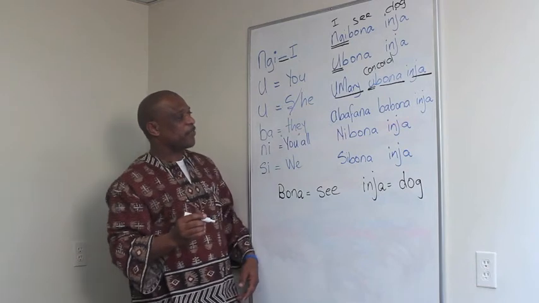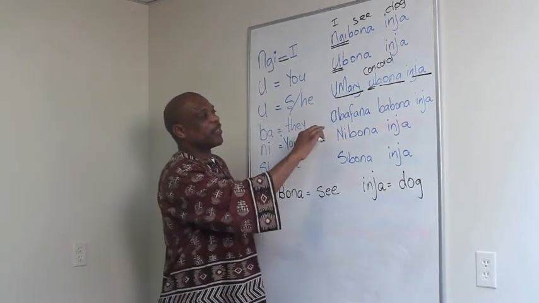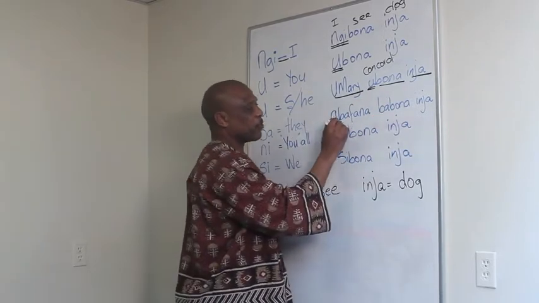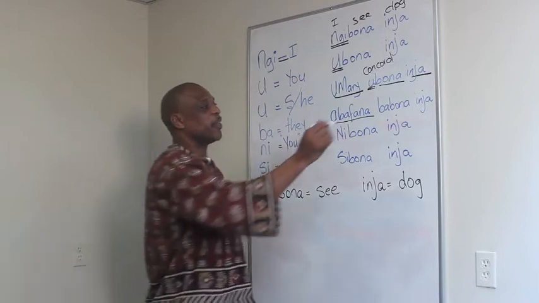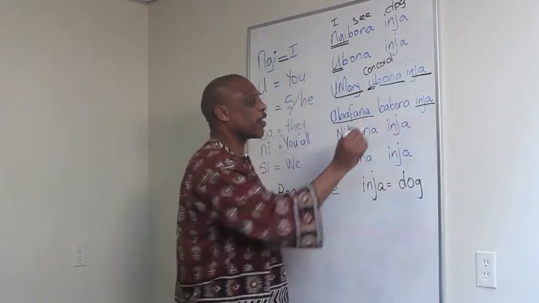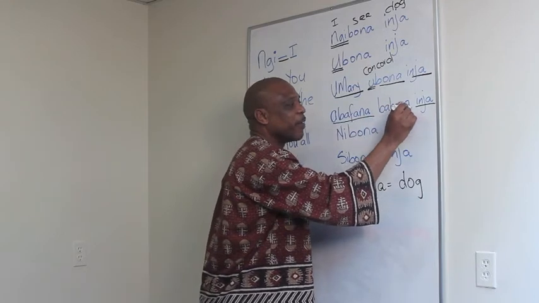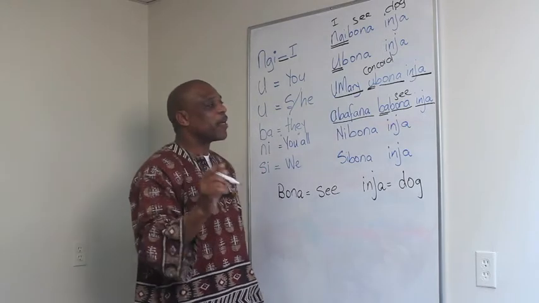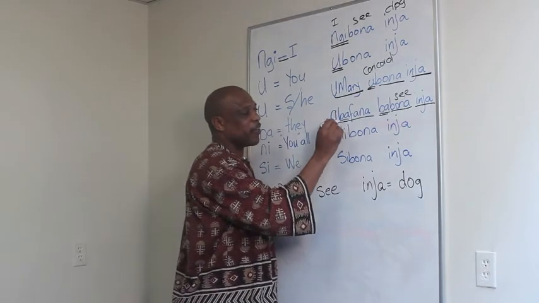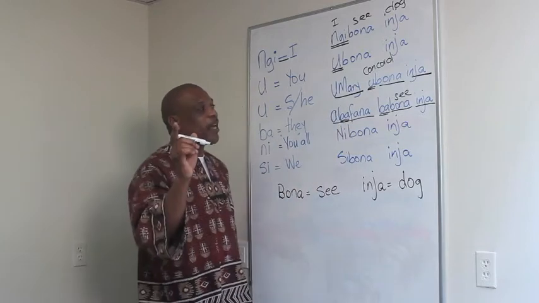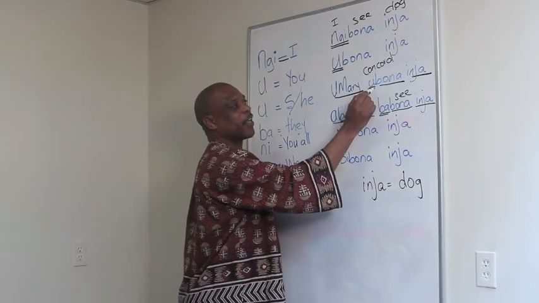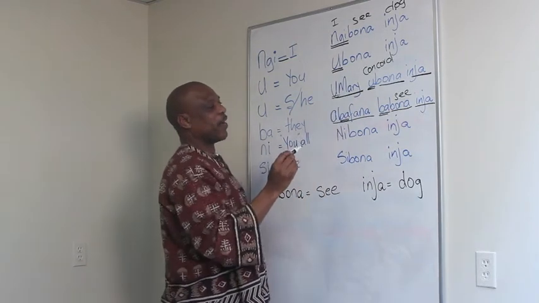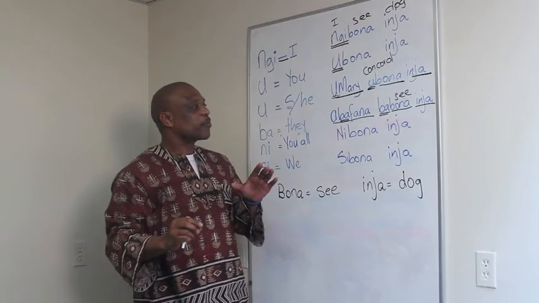The same thing happens here. Let's look at this sentence. It says the boys see the dog. Again, you remember this word, abafana, which means boys, and then you know inja, which means a dog, and then you have that verb, which means see. What is that BA? That is your Concord. Where does it come from? It comes from the BA of abafana. In the same way, I didn't explain this, that u over there in ubona comes from that u from Umeri, and that's what you see over here.